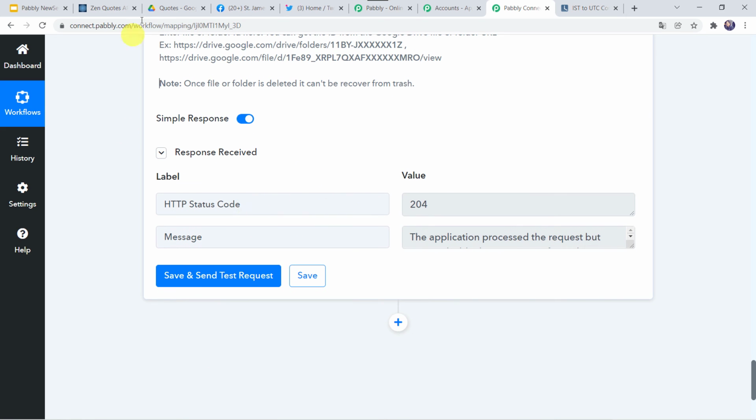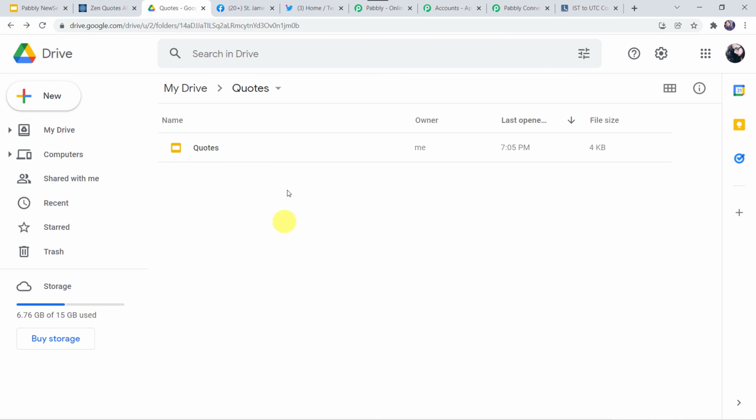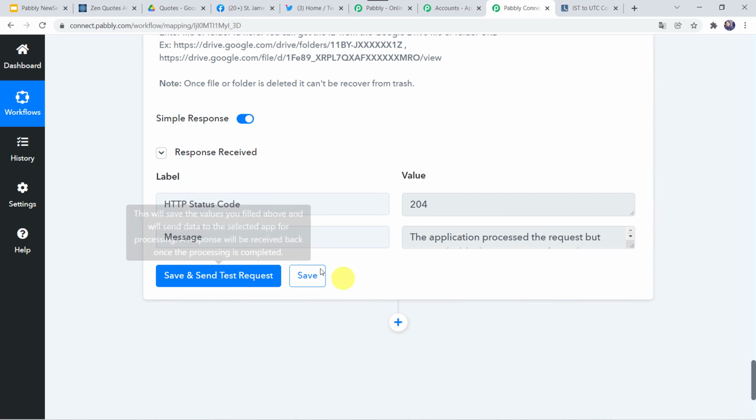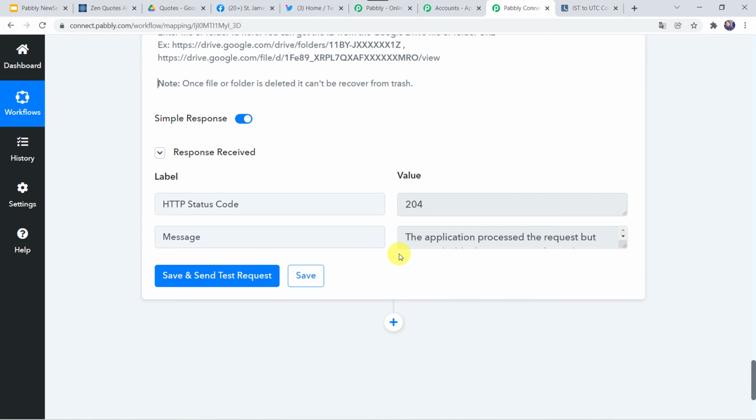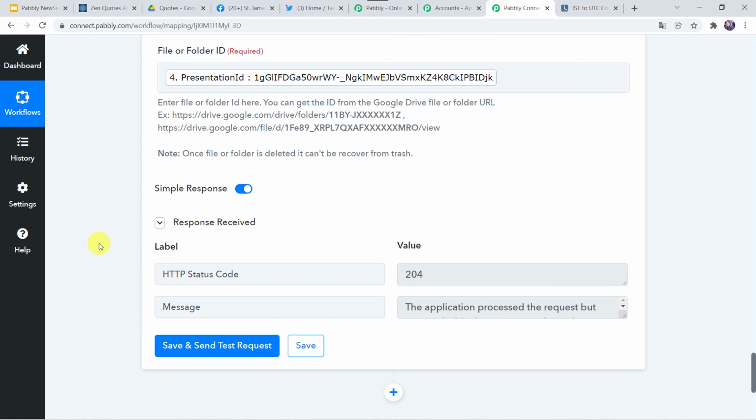So now let us check our Google Drive folder. Okay, and here we cannot find the presentation ID or the file which was generated. So it is deleted from here. Okay, it means our integration is perfectly working fine. So let's move back to Pabbly Connect and let us save this workflow first. Data saved successfully.